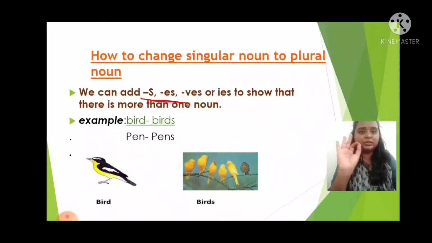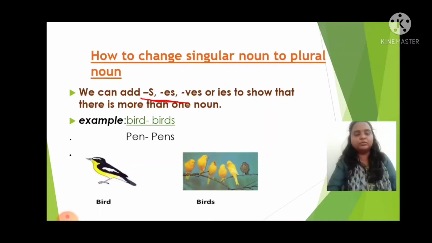Can you see on the screen what I marked with a red line? s, es, ves or ies. So for a few words we need to add es, few words we need to add ves, and few words we have to add ies, to make a singular noun into a plural noun.